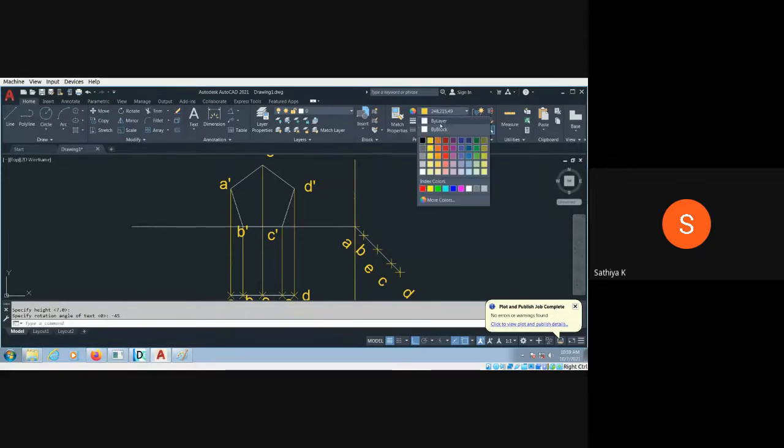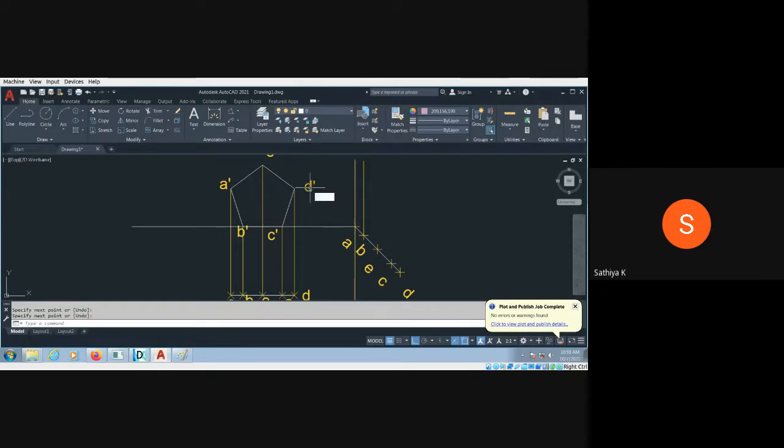So select the color, yellow color or some other color. So here I choose yellow color for vertical projection. This is one projection. You have to draw up to here. Otherwise, you draw the line. So for horizontal projection, first you complete the horizontal projection with some other color.